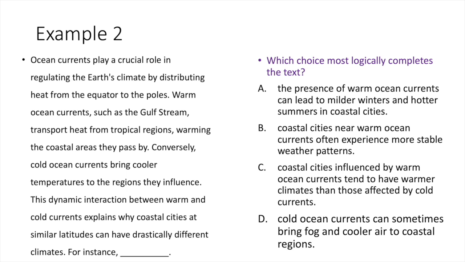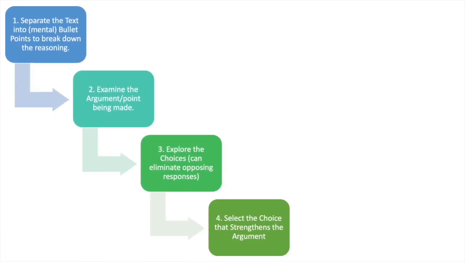So take another moment to pause and think about which answer you think would answer this. So the correct answer is C again. And let's use the same approach for example 1 on this question. So, the bullet points. Ocean currents help regulate the Earth's climate by moving heat around.